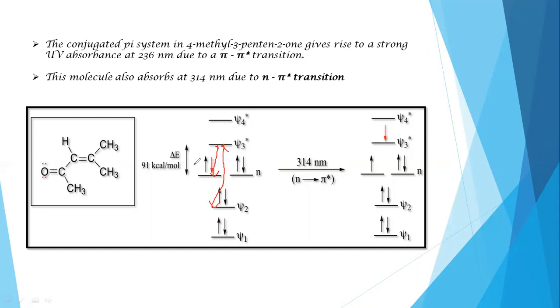Because of that reason, the n to pi star electron transition takes place at 91 kilocalories per mole energy containing radiation, for which it will absorb the radiation having 314 nanometers wavelength. So this is the way the conjugation influences the absorption wavelength of a molecule.